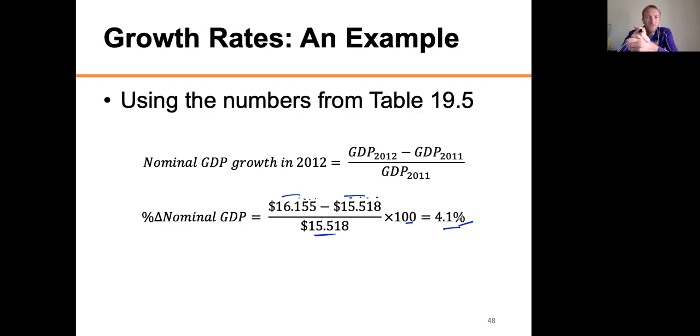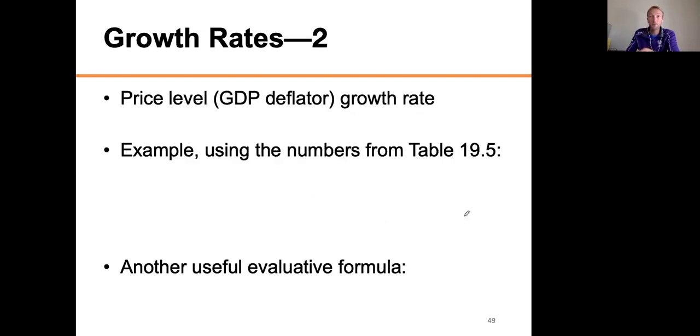You want to change to real GDP, use the base year, and then do this same formula using the real GDP. I'll let you do this on your own because it's not too difficult, but it's good practice. The number you'll get will be less than 4.1% because during that same year, the prices were changing also. If I want to measure how much the prices changed, I can ask for the GDP deflator growth rate. Or, don't forget, the other price index I could use is the CPI. CPI and GDP deflator are the two. I can find the growth rate.